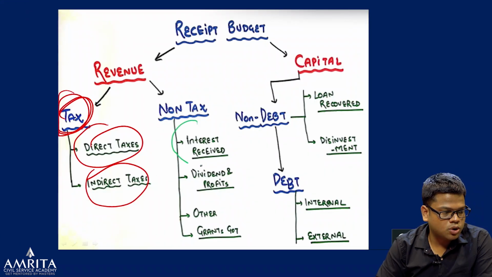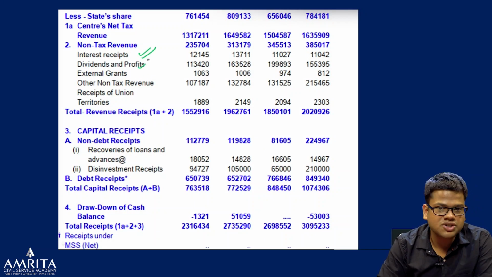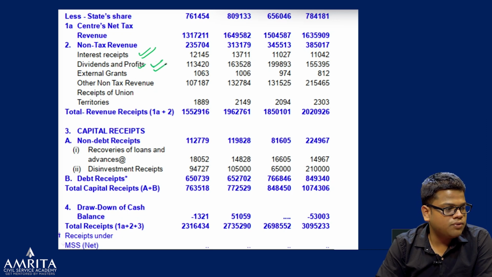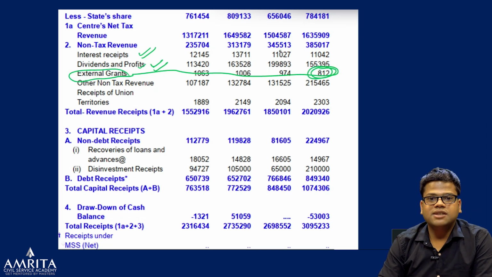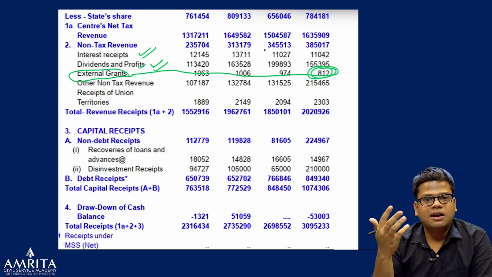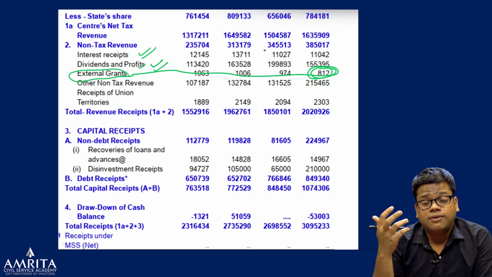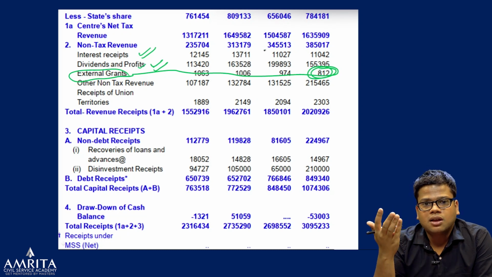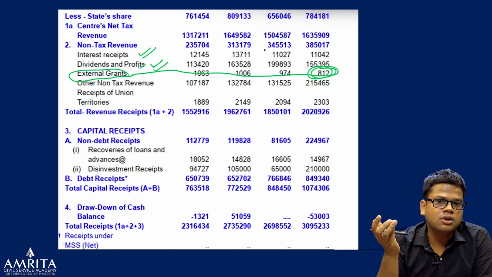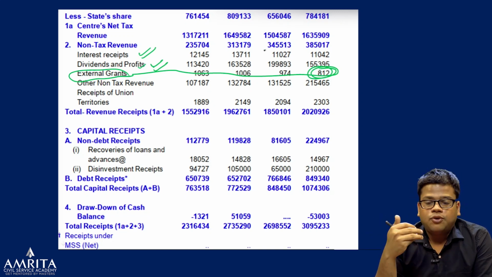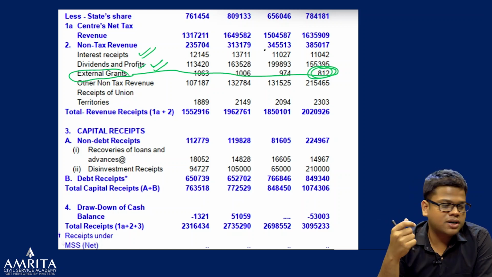Now we'll see non-tax revenue receipt. So non-tax means, for example, we will see interest receipts. We've discussed that. Interest receipts, all the things. Dividends and profit, external grants. You can see external grants are reducing. Why? As India is climbing the diplomatic ladder, becoming self-resilient and having a vision of a 5 trillion economy, obviously the tendency to get grants from outside, loan is fine, but the tendency to get grants from outside is obviously very low, because that is there for the LDCs, least developed economies, right?